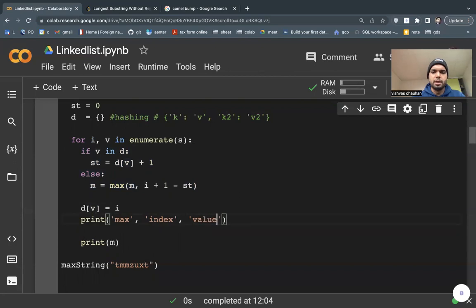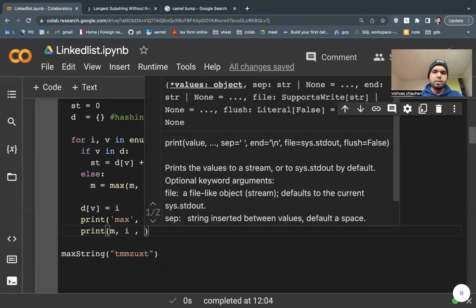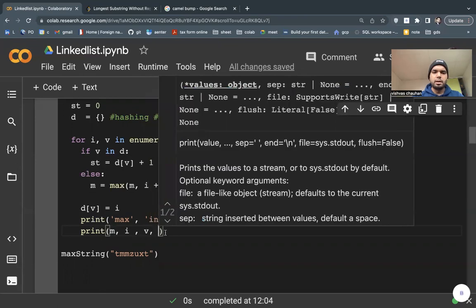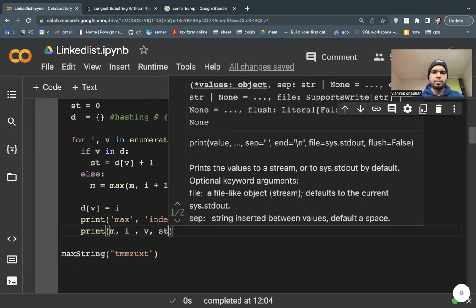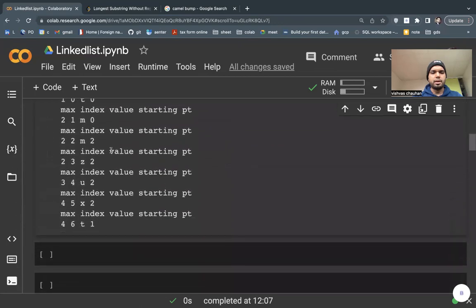Okay, so the value is this, and I can also put the starting point. I need to finish the video quickly. Oh, where am I? Sorry. Okay, I can come here. M, comma I, comma value is my V, and I can put the V, yes, and my starting point, ST. Okay, just see this situation, what it does. Let's see in the end.